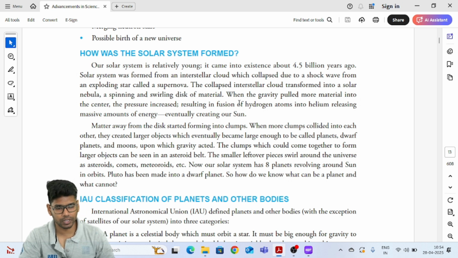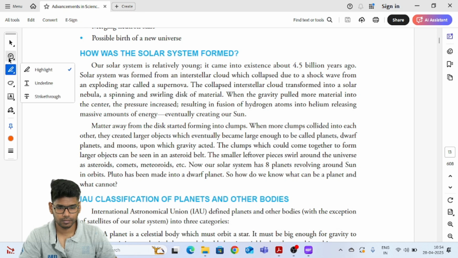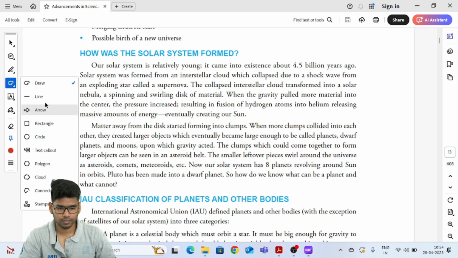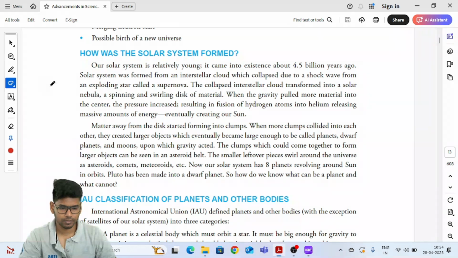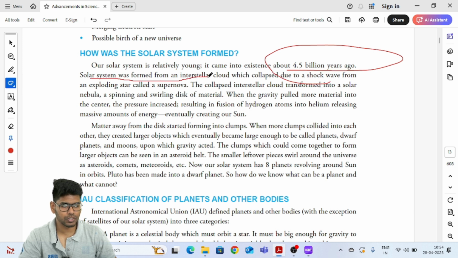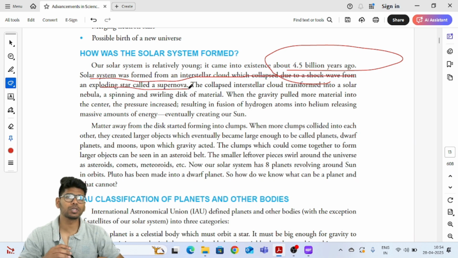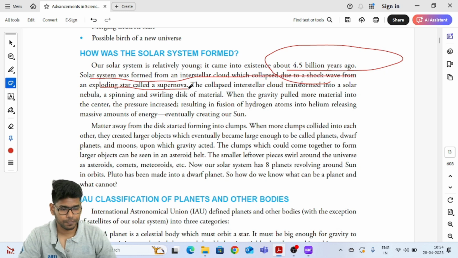As you can see over here, about 4.5 billion years ago, the solar system was formed from the interstellar cloud, which collapsed due to the shock wave from the exploding star called the supernova, right? So there was a nearby star which exploded. From that mass, all those particles started coming together, forming the star, right?